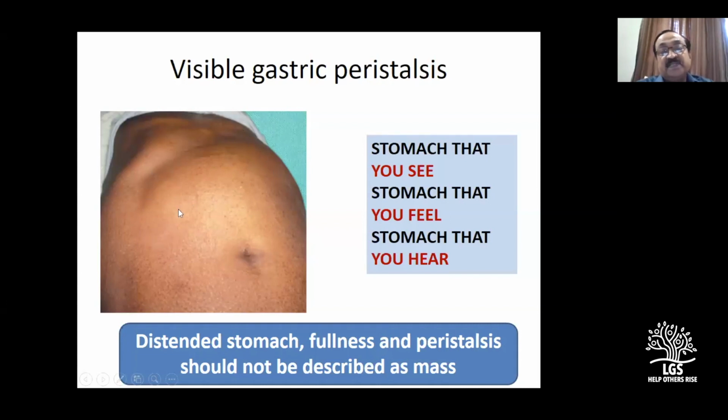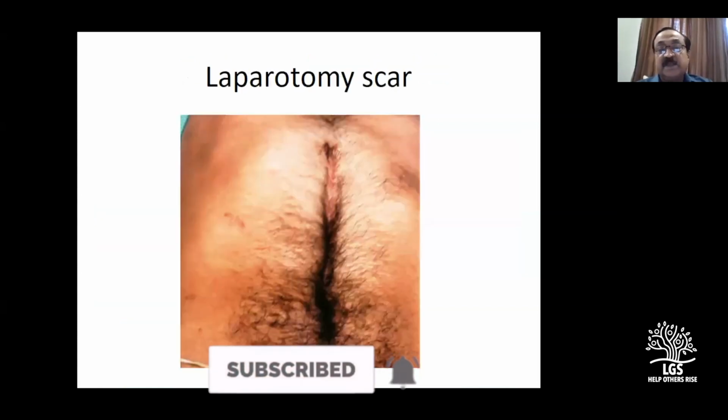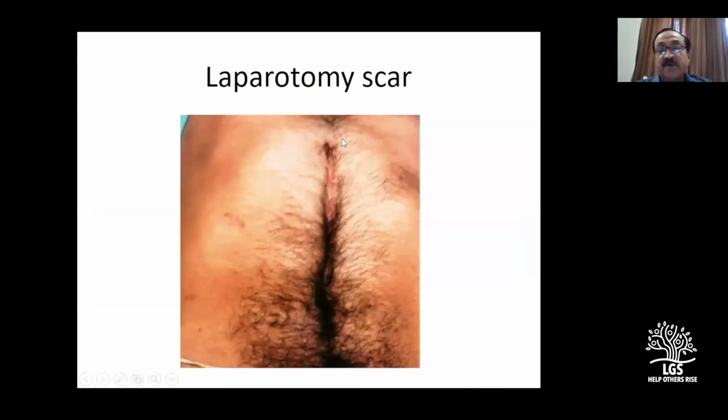This typically happens if there is an obstruction somewhere here, whether it's a carcinoma of the pyloric antrum or a chronic duodenal ulcer with stenosis. In pyloric antral carcinoma, a lump is palpable. In a cicatrized duodenal ulcer with stenosis, it is not palpable, right? We'll come to that a little later about this gastric peristalsis, then I will take questions. This is what I meant by an important observation in inspection.